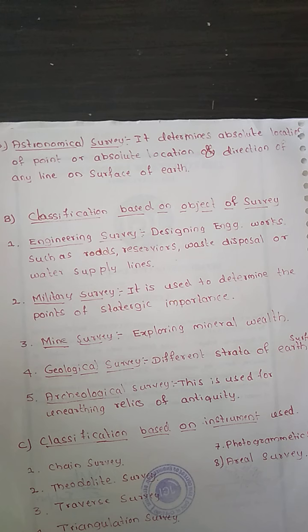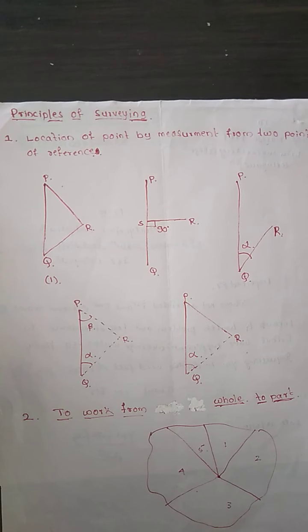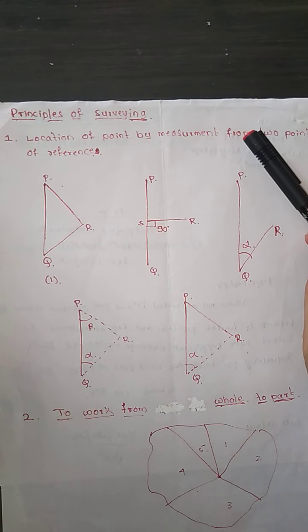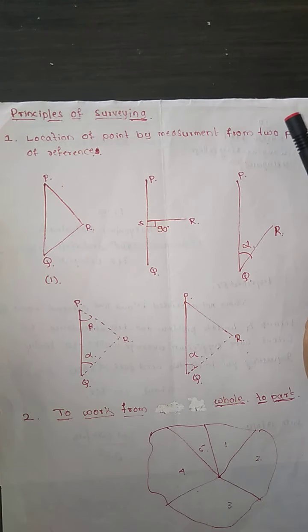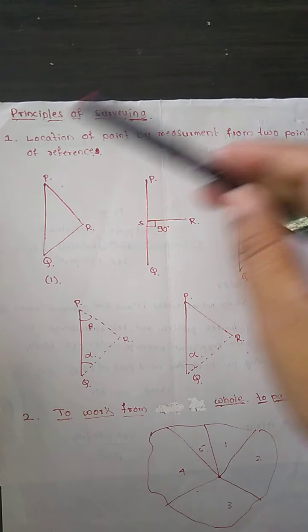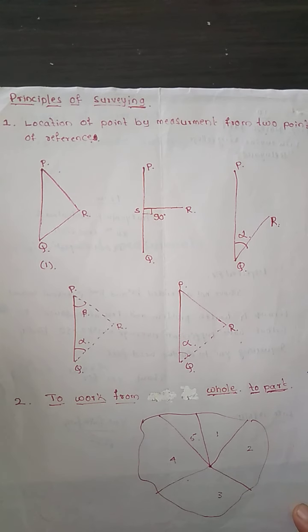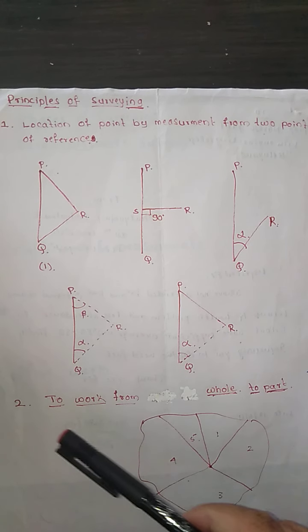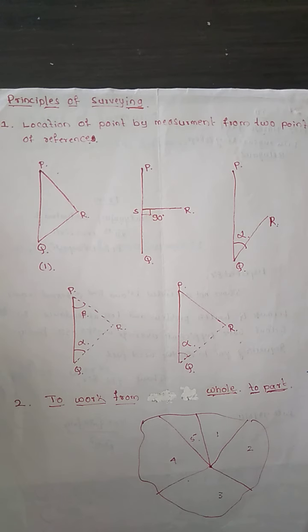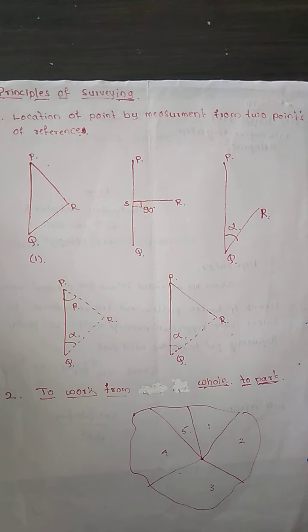Now we are going to concentrate our study on the principles of surveying. Surveying has two basic principles. One is the location of a point by measurement from two reference points. This is the first principle on which surveying depends, and the other principle is to work from whole to part. So these are the two principles of surveying.